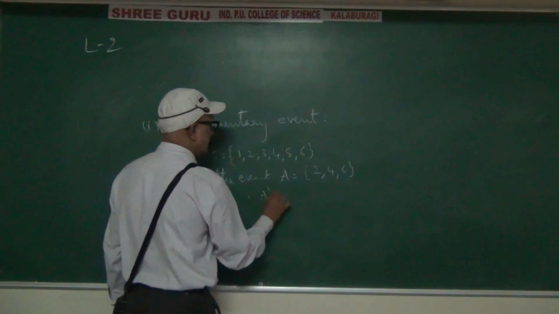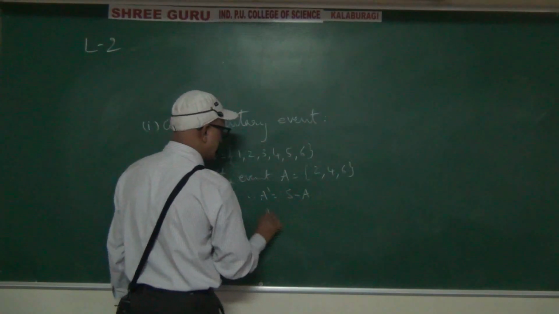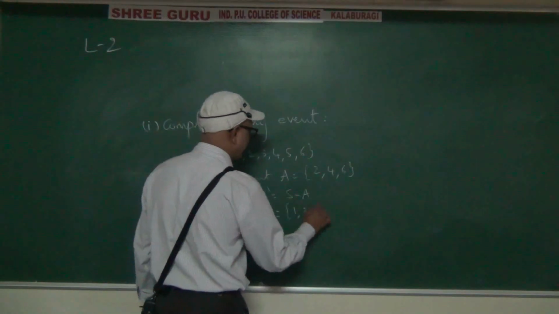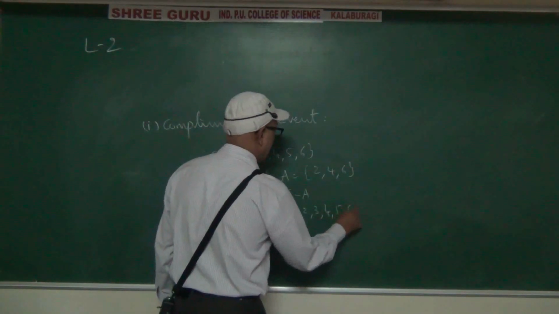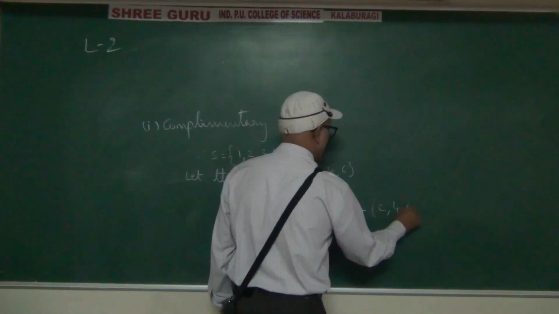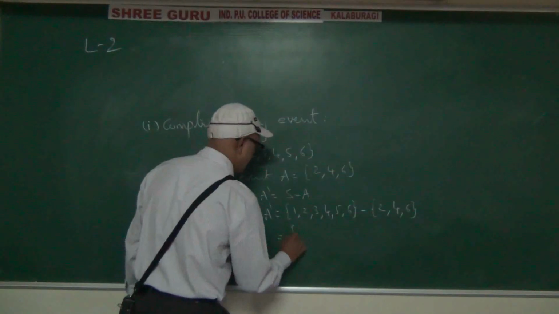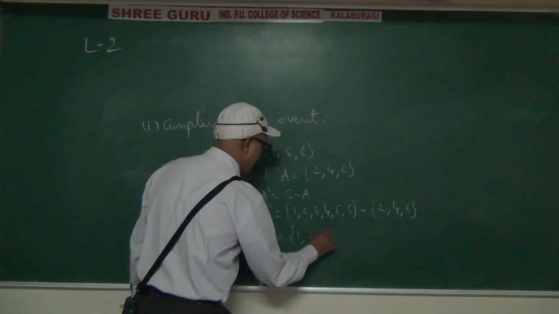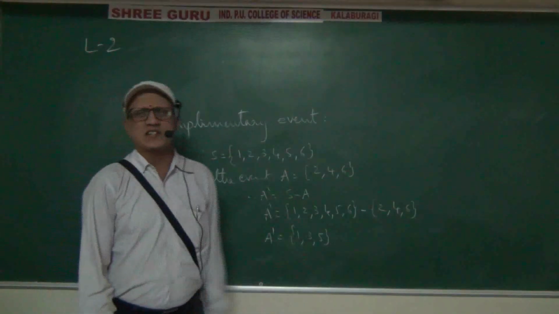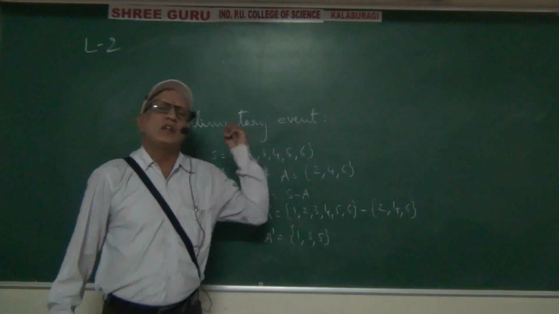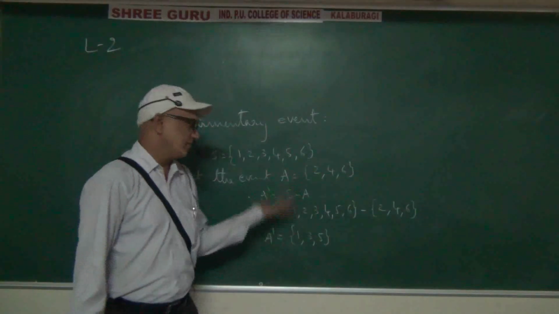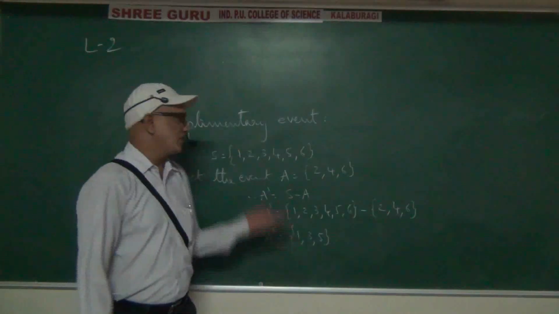Therefore A dash equals S minus A. S means 1, 2, 3, 4, 5, 6 and A means 2, 4, 6. So A dash will be 1, 3, 5. Right? Like the sets chapter, very simple and easiest concept. Nothing to explain much.